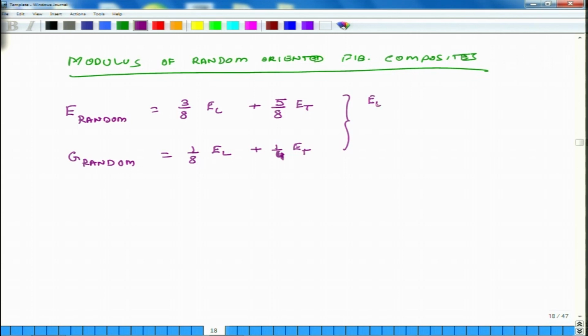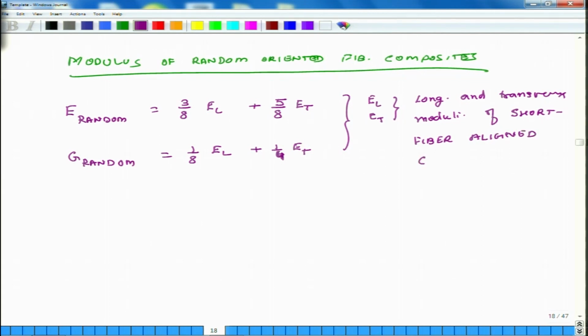Now, E L and E T are the longitudinal and transverse moduli of short fiber aligned composites with the same volume fraction.